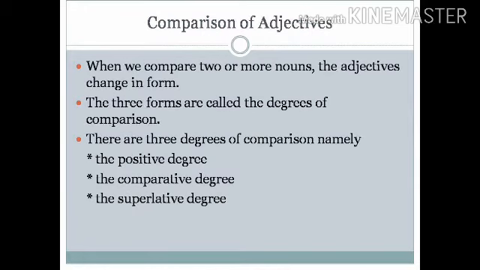Let us see comparison of adjectives. When we compare two or more nouns, the adjectives change in their form. The 3 forms are called the degrees of comparison. There are 3 degrees of comparison, namely the positive degree, the comparative degree, and the superlative degree.